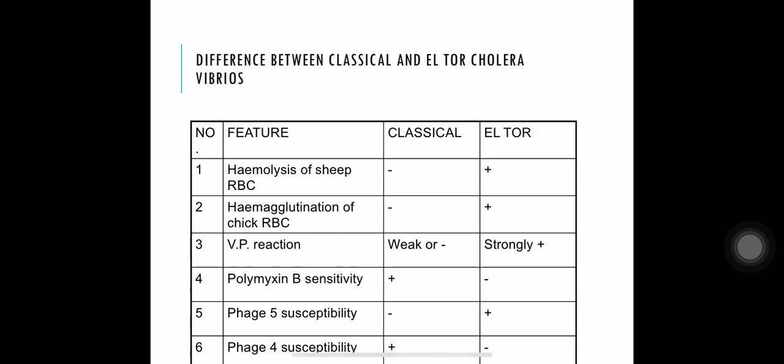Out of these 6 tests, 2 tests are positive in classical: polymyxin B sensitivity and phage 4 susceptibility. The other 4 tests are positive in El Tor: hemolysis of sheep RBC, hemagglutination of chick RBC, VP reaction and phage 5 susceptibility.